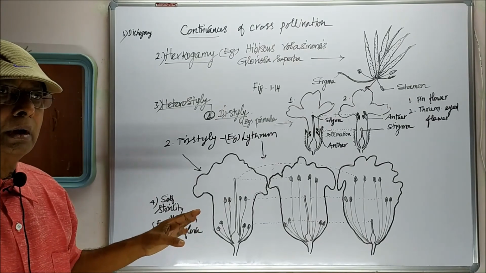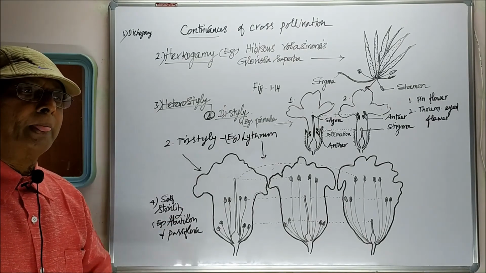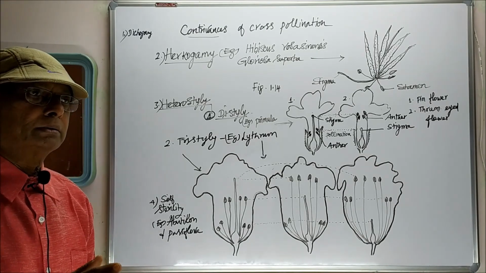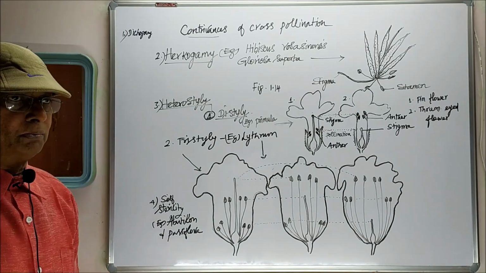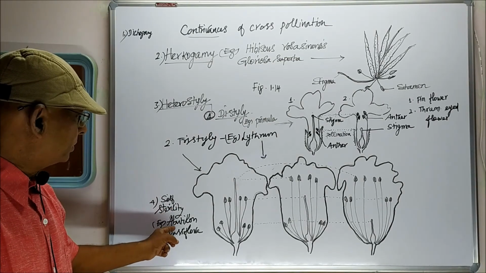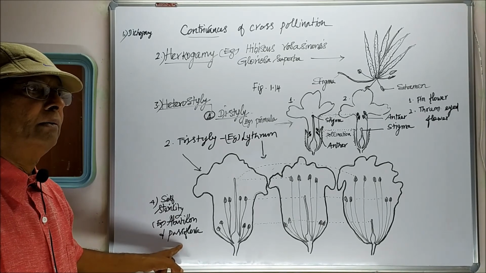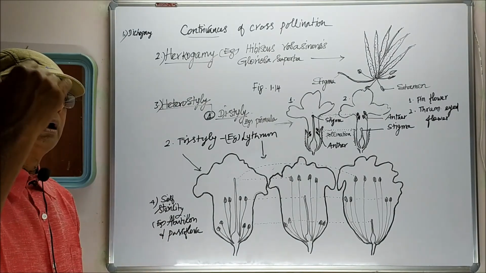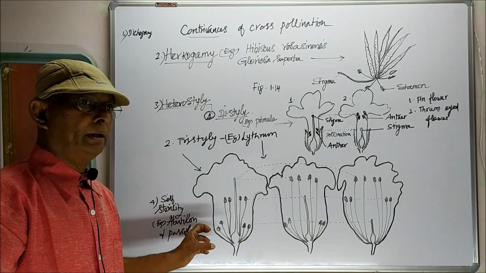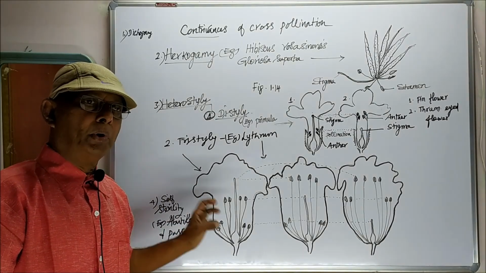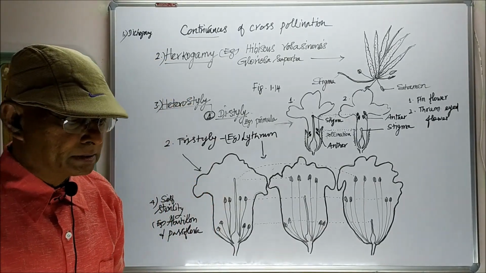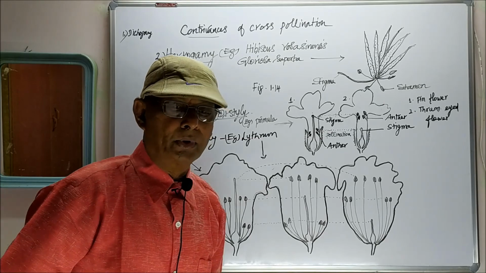That means the pollen grains of the same flower will not germinate on the stigma of the same flower. So self-pollination is prevented. When the pollen grains of Abutilon and Passiflora fall on the stigma of another flower, automatically they will germinate and pollinate the flower. So that is about the contrivances found in different types of plants.